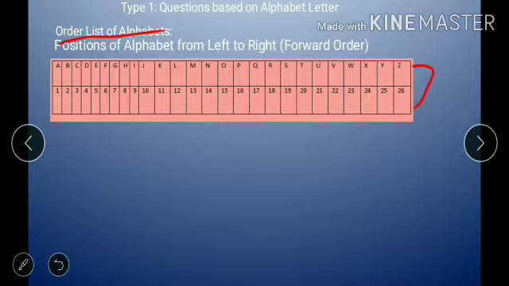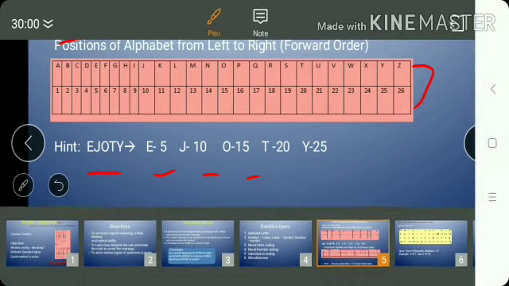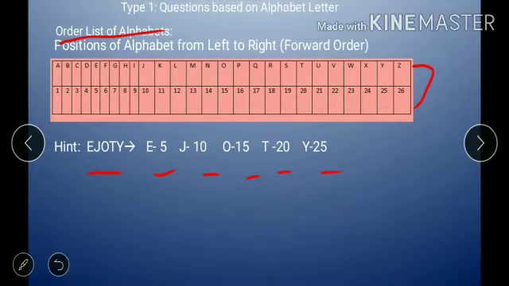There is one hint to remember this coding, that is EJOTY. These 5 letters we can remember easily because they are multiples of 5, that is 5, 10, 15, 20 and 25. So E has position 5, J has 10, O has 15, T 20 and Y 25.